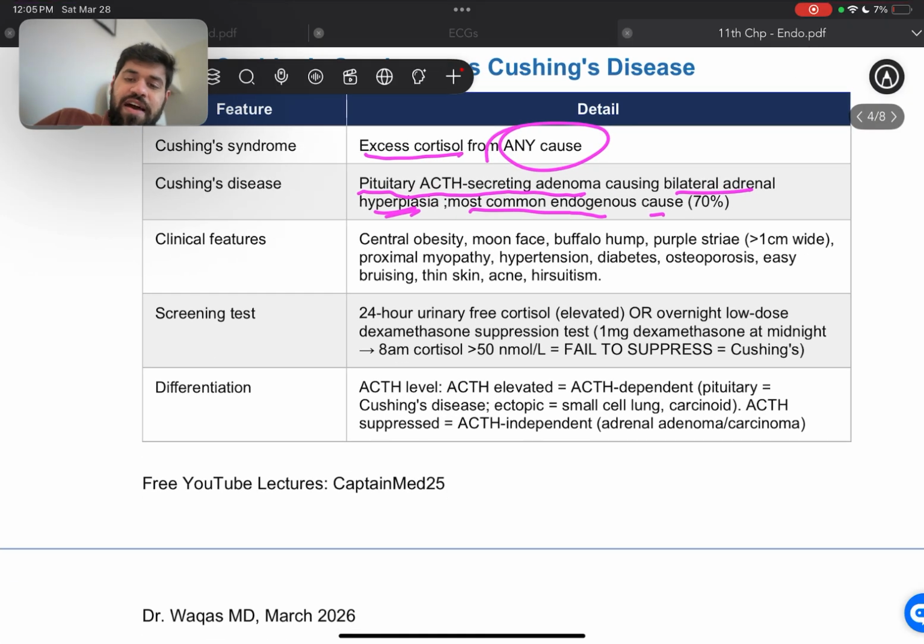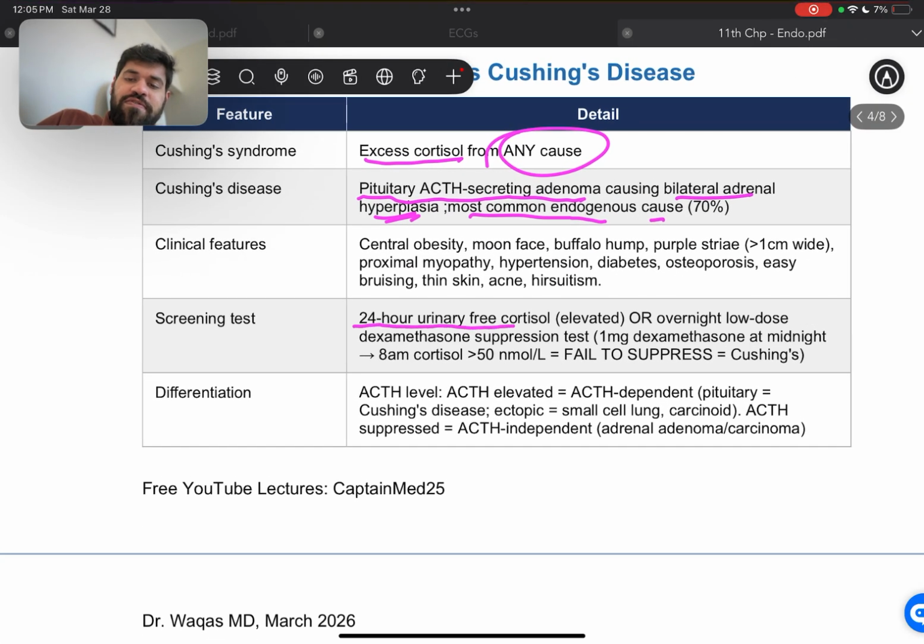Then the screening test we have is going to be 24-hour urinary free cortisol, which is going to be elevated, or the overnight low-dose dexamethasone suppression test. All right, important. Both of these are important. Then we give them 1 mg dexamethasone at midnight, and at 8 a.m. the cortisol is going to be more than 50 nanomoles per liter. It means it fails to suppress, and that means this person has Cushing's syndrome or disease.